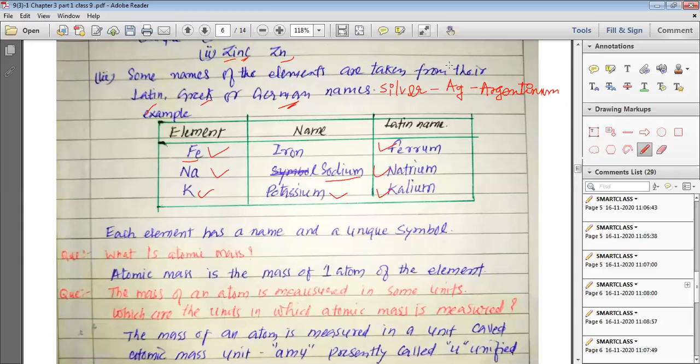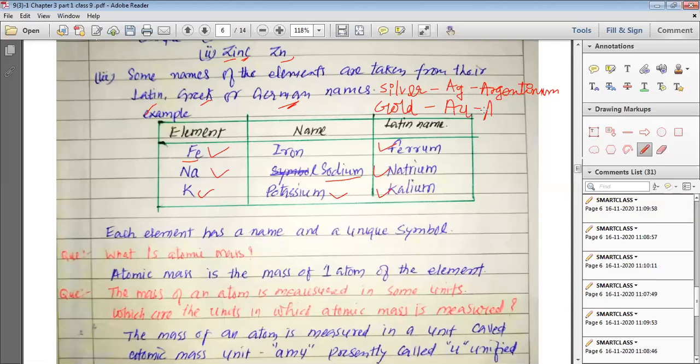Same way, for gold, we have taken the symbol, or IUPAC has supported the symbol Au. This Au in gold, my dear students, represents aurum.